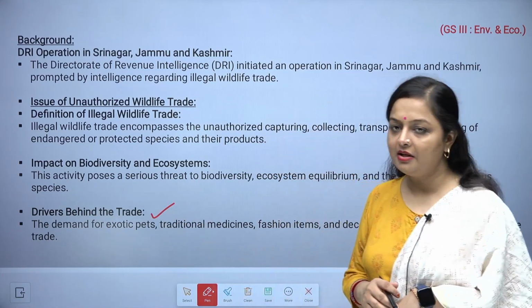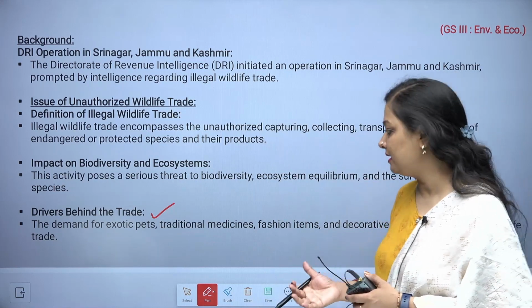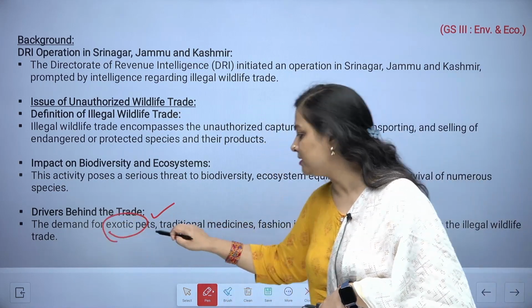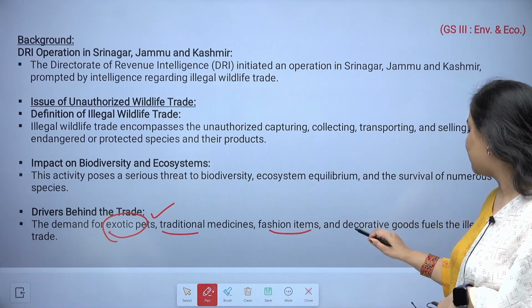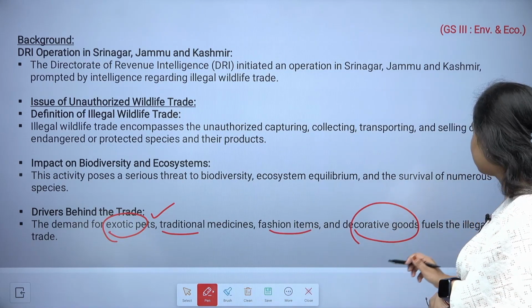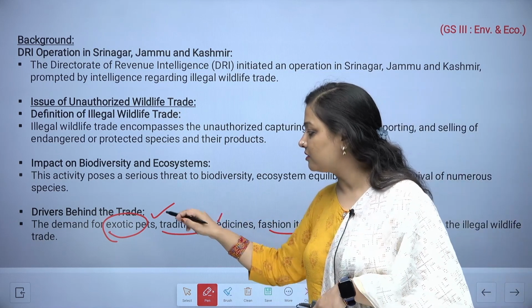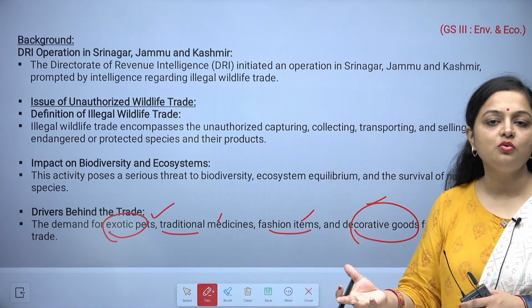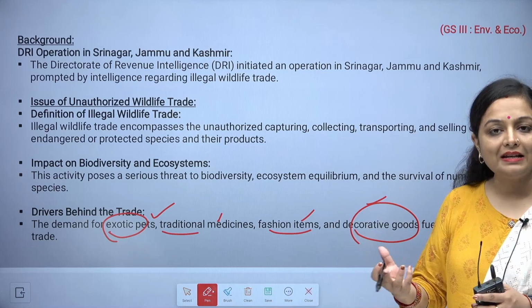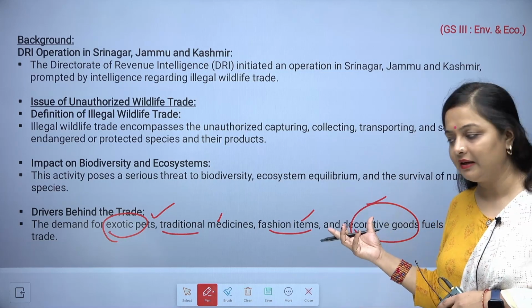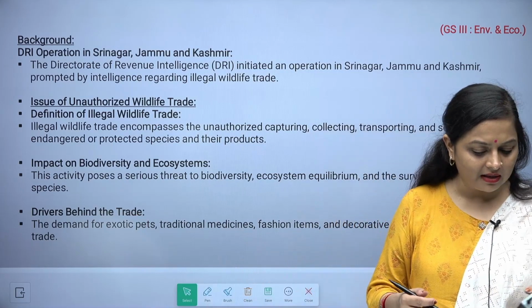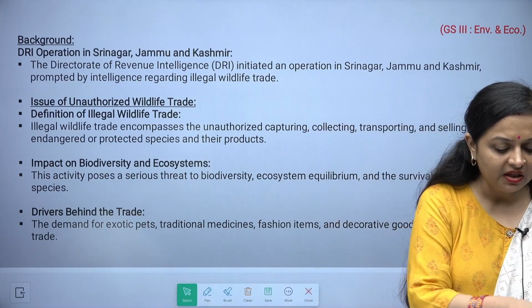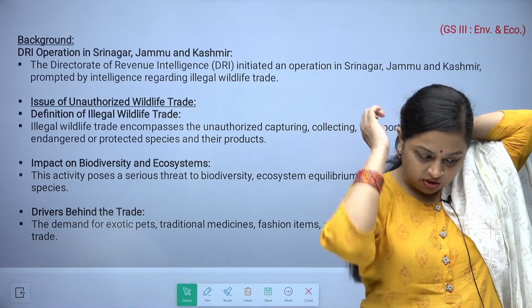Drivers behind the trade: obviously the exotic demand. The demand for exotic pets, traditional medicines, fashion items and decorative goods are the reasons that fuel the illegal trade in wildlife.